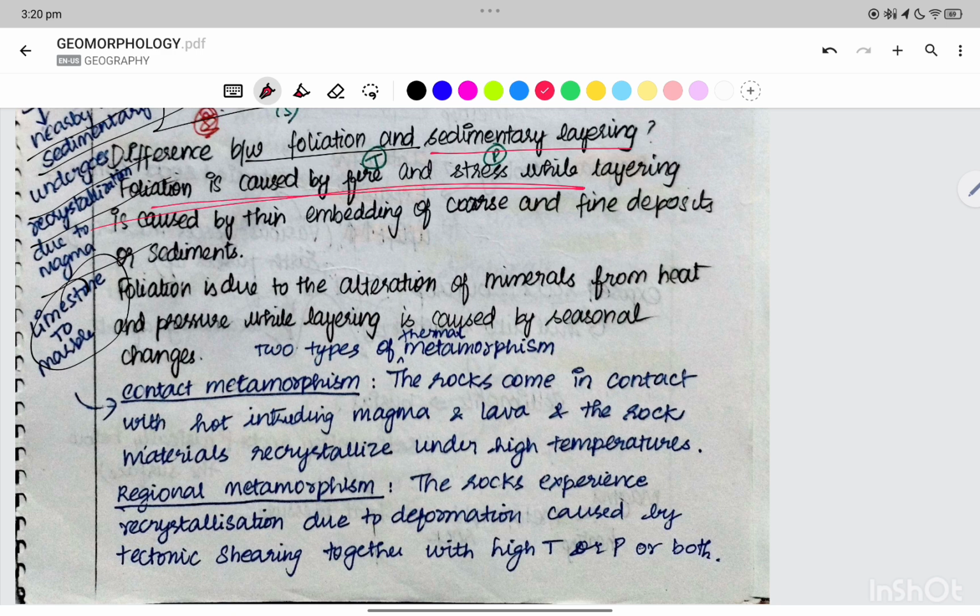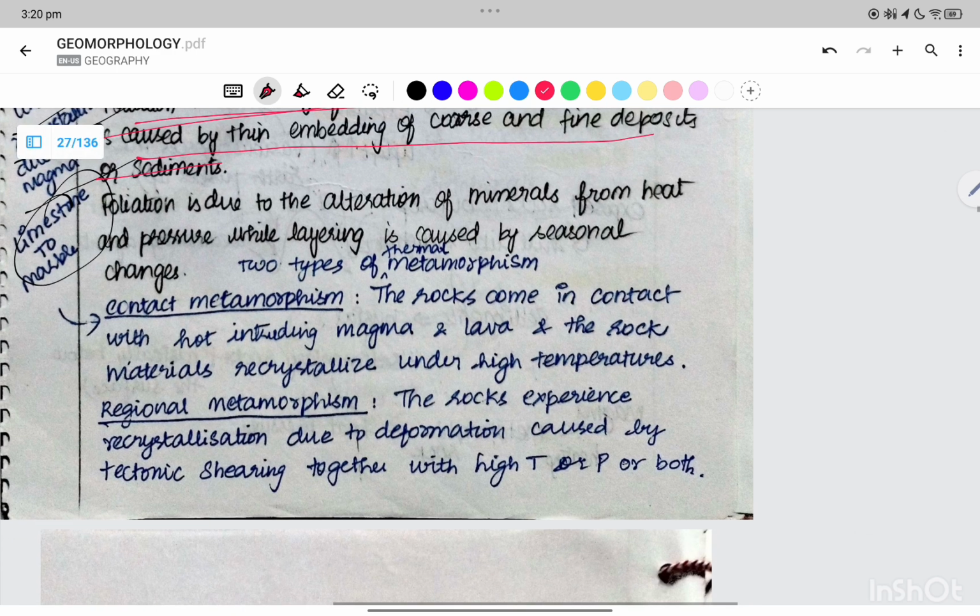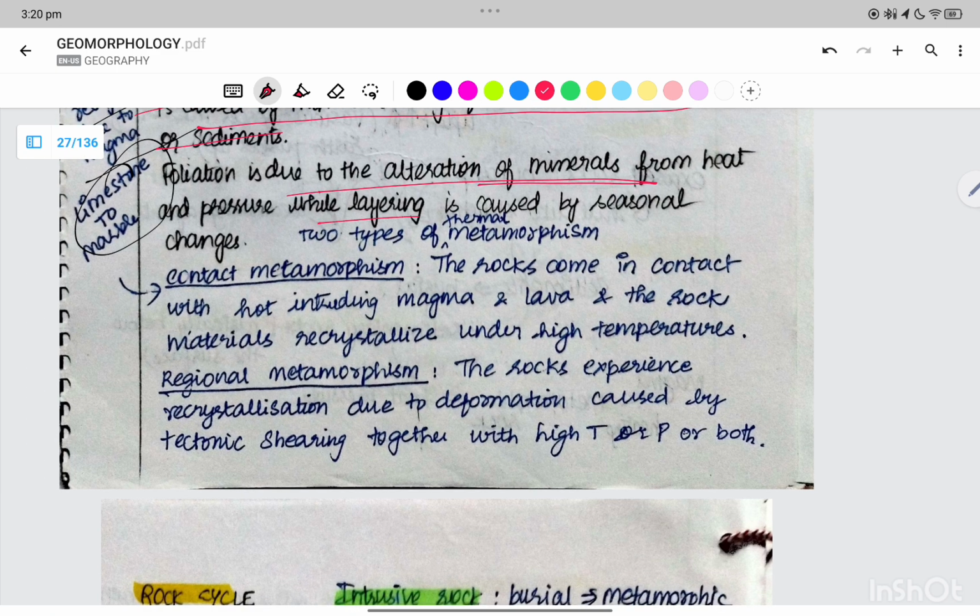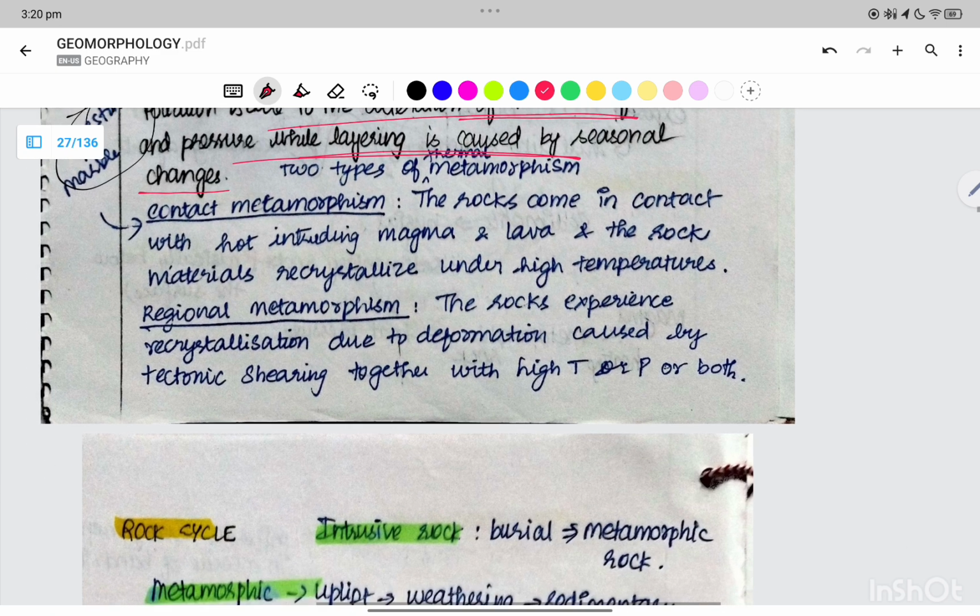First we have the difference between foliation and sedimentary layering. Foliation is caused by heat and stress, while layering is caused by embedding of coarse and fine deposits or sediments. Foliation is due to the alteration of the minerals from the heat and the pressure, while layering is caused by seasonal changes.